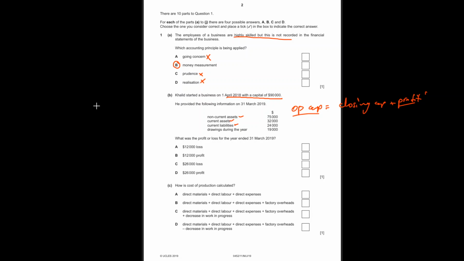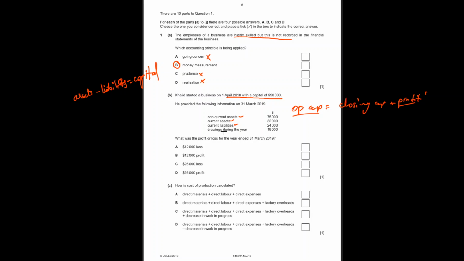The accounting formula says assets minus liabilities equal capital. So if you do 75,000 plus 32,000 minus 24,000, right?